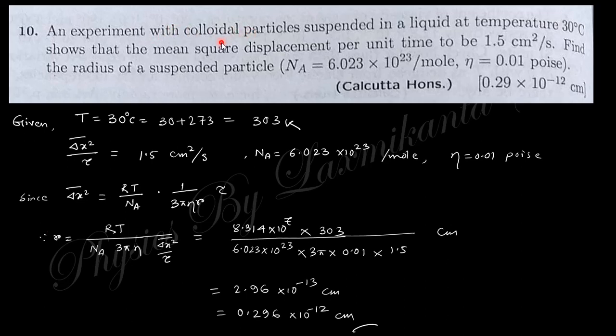An experiment with colloidal particles suspended in a liquid at this temperature, and the mean square displacement per unit time is like that. So this is delta x square bar by tau, which is 1.5 centimeter square per second. Find the radius of the suspended particle. So in the same formula, we just formulate this radius, and delta x square by tau has this value. Avogadro number, R is 8.314 times 10 to the power 7 in CGS unit, temperature 303, and the rest are the same, right? So this is the answer. This is the radius of this, right?